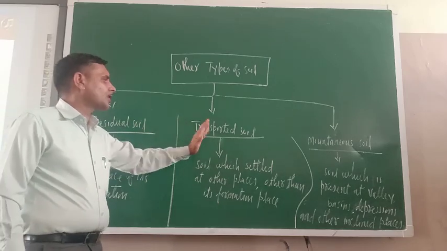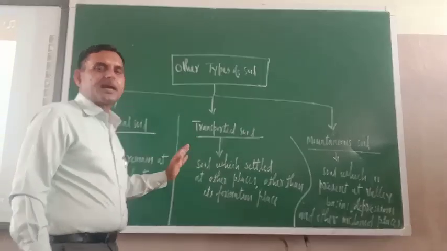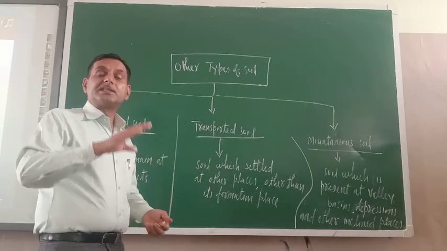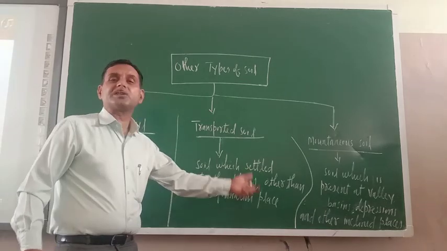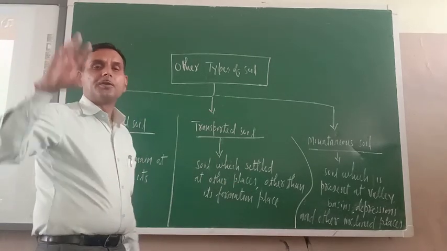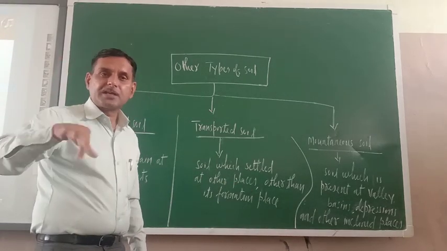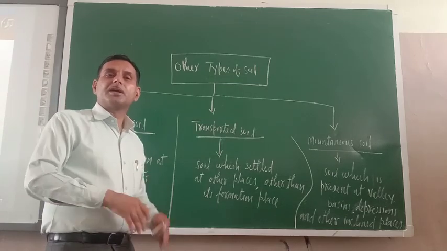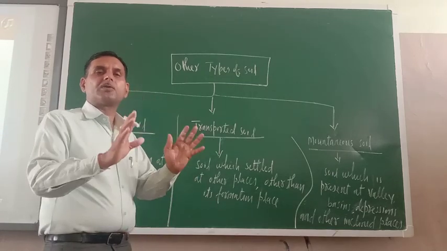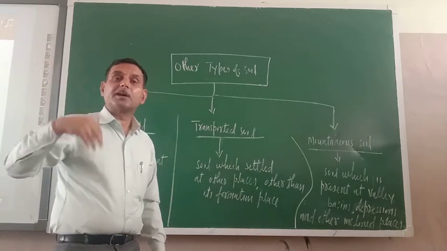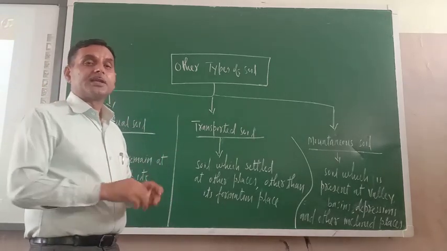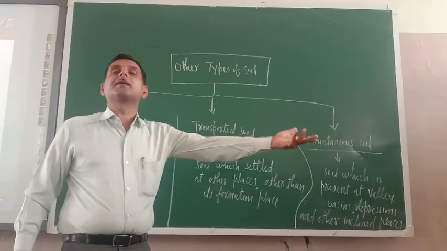What about transported soil? Transported soils are those soils which settled at places other than their formation place. As you know, wind speed is there, rivers are flowing, flood is coming. Suppose one particular type of soil is formed in these places; because of wind, rain, and flood, that may settle at some other places.